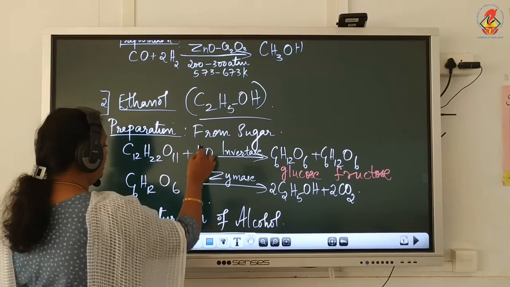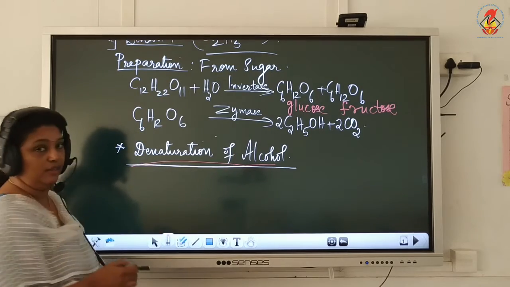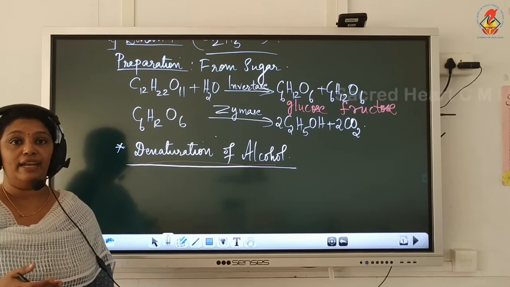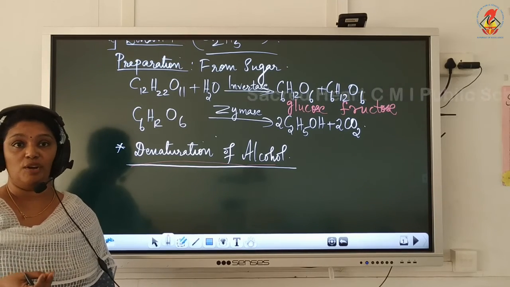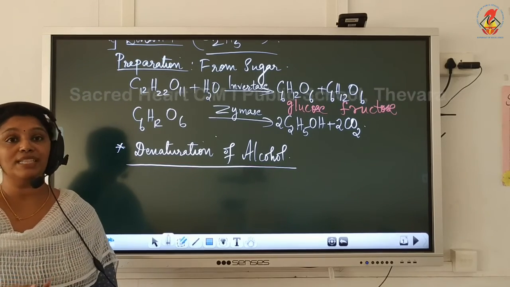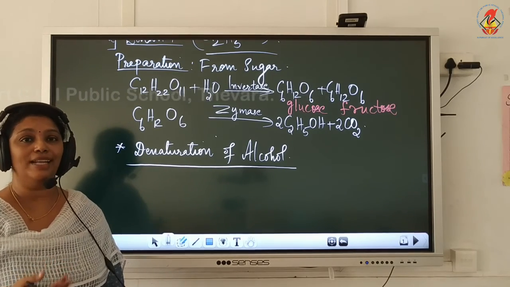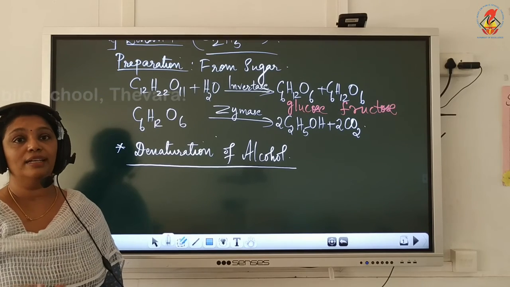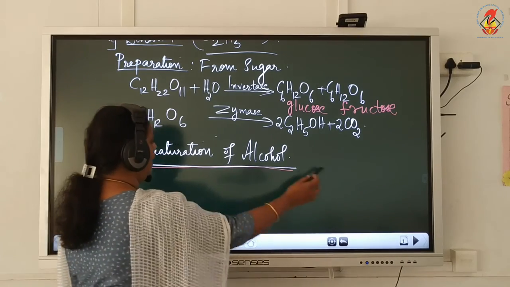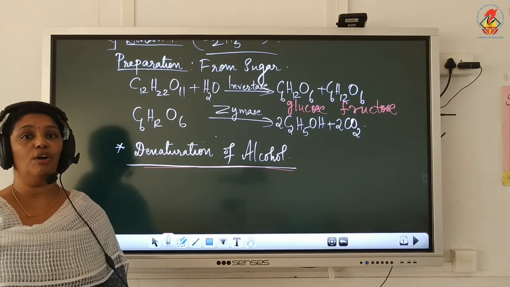Now next comes denaturation of alcohol. Denaturation of alcohol means the ethanol is made unfit for drinking by adding certain additives. We can add methanol because you know methanol is poisonous. Now we can give color to this ethanol using copper sulfate. It gives a blue color to alcohol. Also we can add a foul smelling liquid called pyridine to make ethanol unfit for drinking. And this is called denaturation of alcohol. So with this the commercially important alcohols get over.